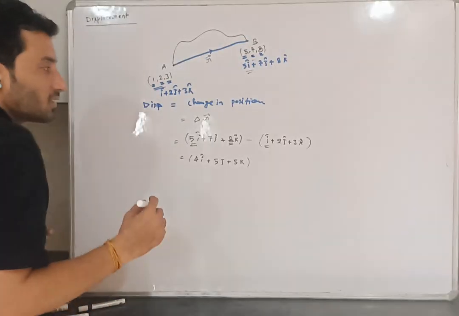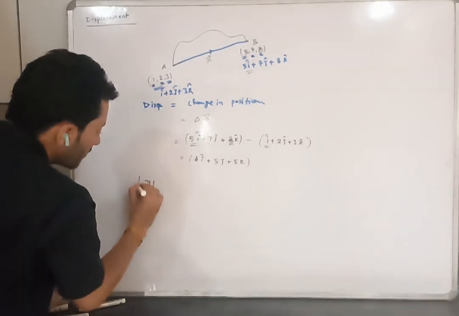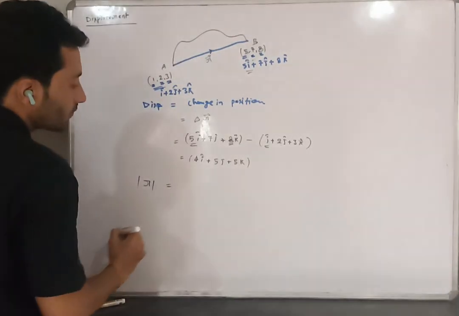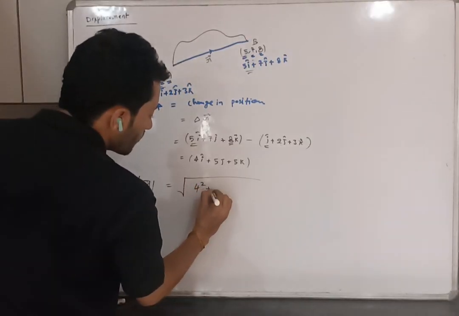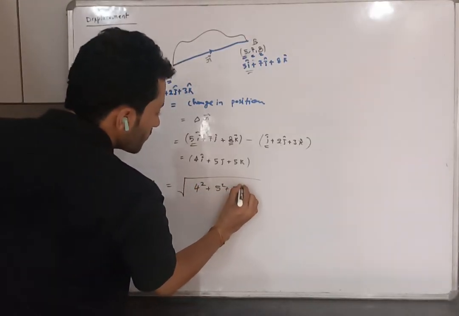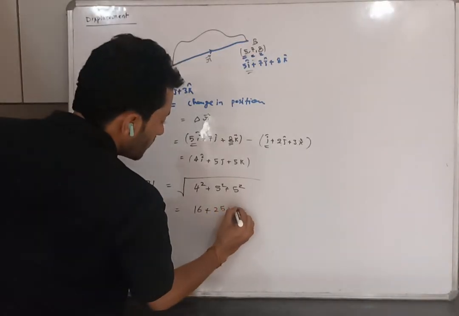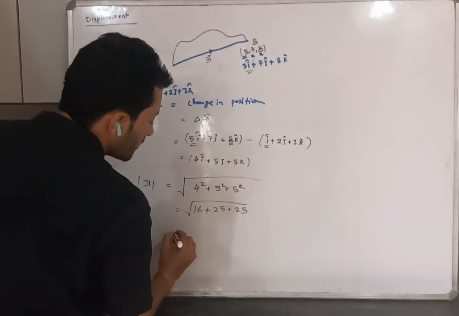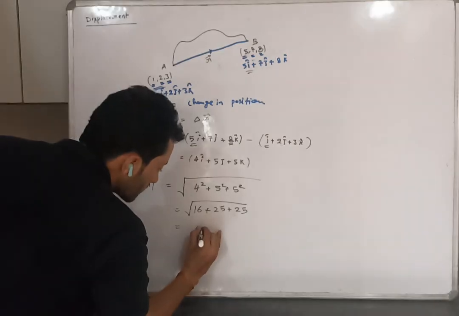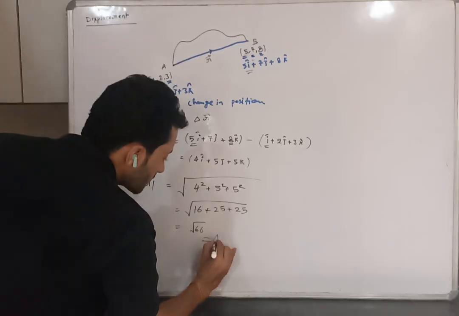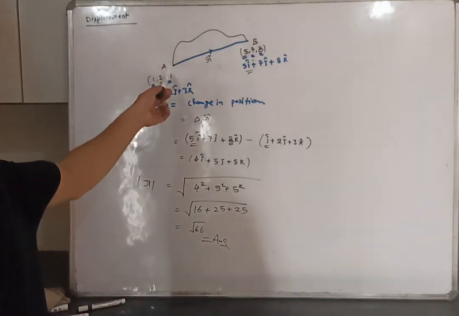If I want the change in position in absolute terms, the modulus of this is the square root of 4 squared plus 5 squared plus 5 squared. 4 squared is 16, 5 squared is 25, plus 5 squared is 25. You can add 25 plus 25 is 50, plus 16 is 66. So the displacement from this point to that point is root 66.